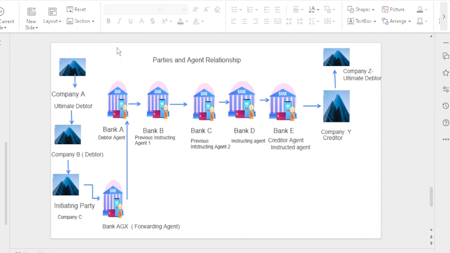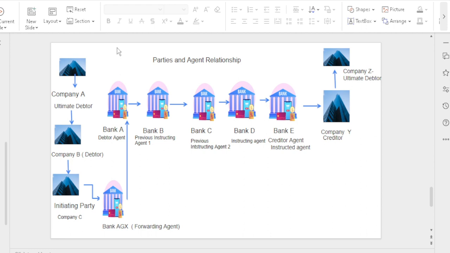Take for example, company A, the ultimate debtor, needs to send the money to company Z, the ultimate creditor. On behalf of company A, company B, the debtor, tries to make the payment. So the company B account should be debited. That details need to be sent to the initiating party. What is the initiating party? The initiating party should be maintained for the transaction initiation process of company A and company B. Whatever transactions happen for company A and company B should be initiated via company C,